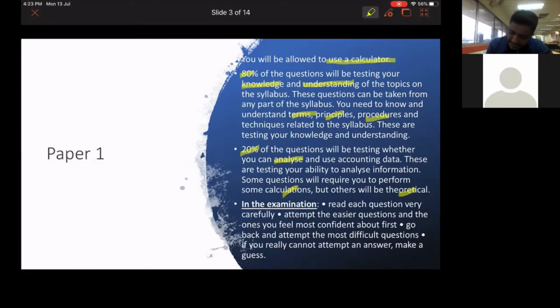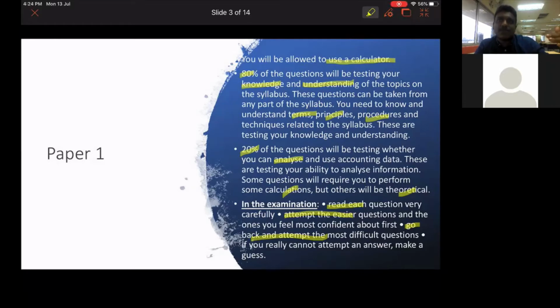In the examination, you need to consider a few things. First, read each question very carefully. Spend a few seconds or a few minutes to read the question carefully. If you don't know the first question, you skip it and go for the second question. Attempt the easier questions first. If you don't know, don't waste your time. Skip and go to the next question, and then you come back and attempt the most difficult questions.